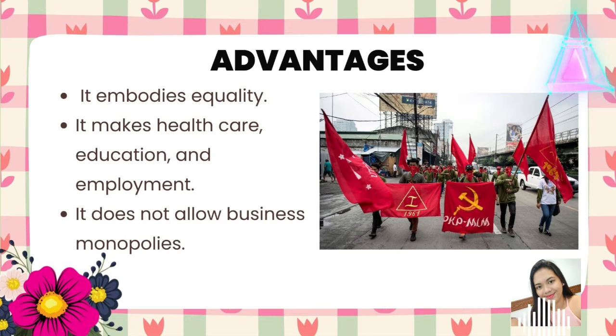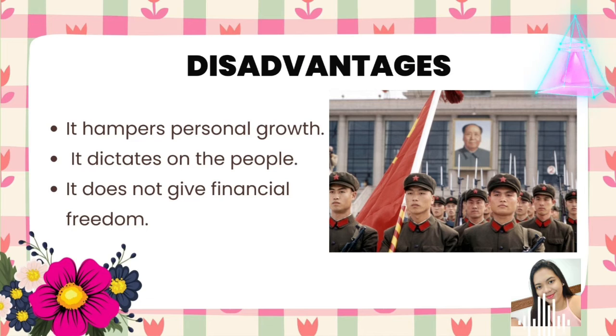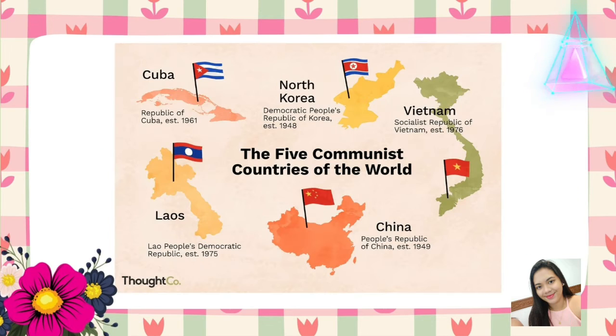So first, the advantages. The advantages of communism are, it embodies equality, it makes healthcare, education, and employment accessible to citizens, and it does not allow business monopolies. While the disadvantages of communism are, first, it hampers personal growth, it dictates on the people, and it does not give financial freedom. In this picture, we can see the 5 communist countries of the world, which are China, Laos, Cuba, North Korea, and Vietnam.